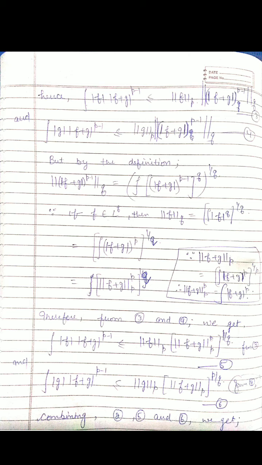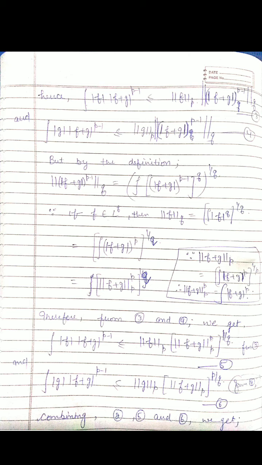So we write it as the integral of |f+g|^p raised to the power 1/q, and we can say it is the p-norm of f+g raised to the power p/q. So you can check the calculation in this box.